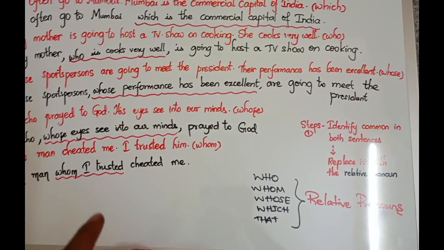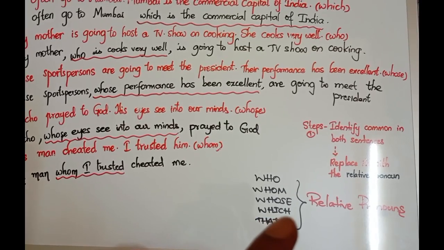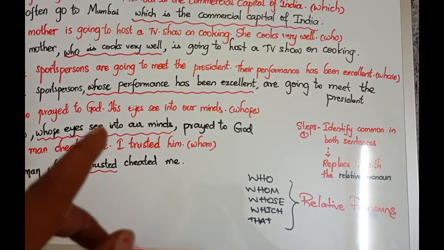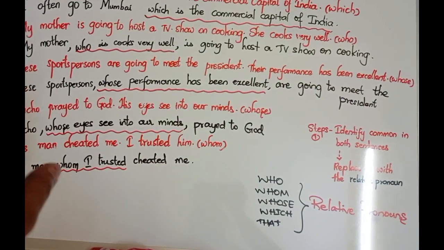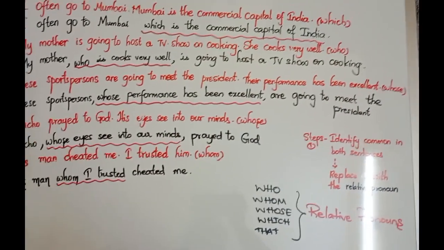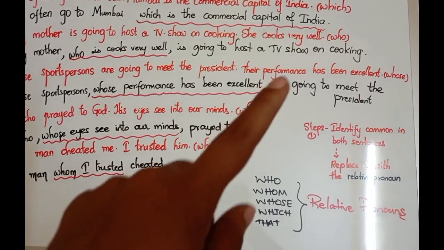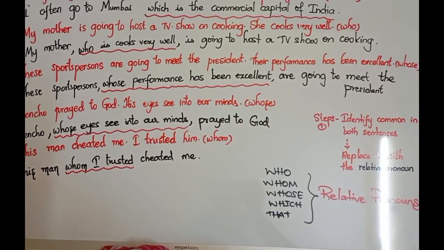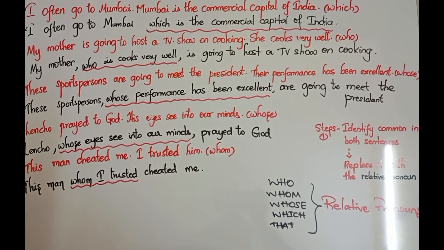If you write like that, you have to strike off "she" there. In the second sentence, if you put it here, you don't need to strike off anything. You bring that part and put it here, and you take off that "she". My mother who cooks very well. Instead of that personal pronoun, we are using a relative pronoun. My mother who cooks very well is going to host a TV show on cooking.